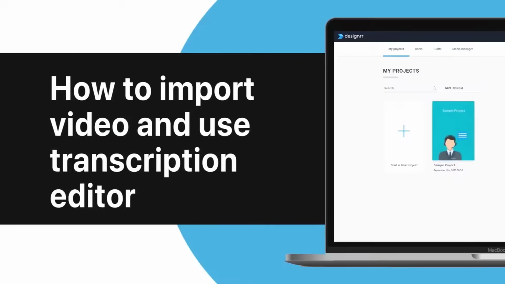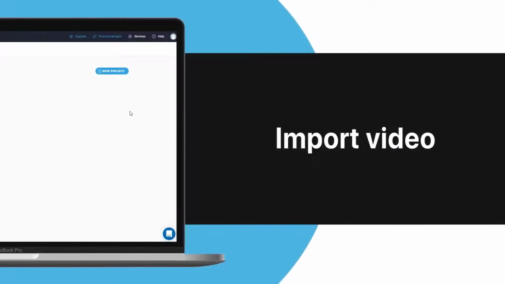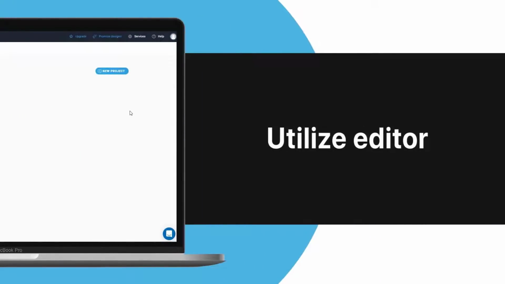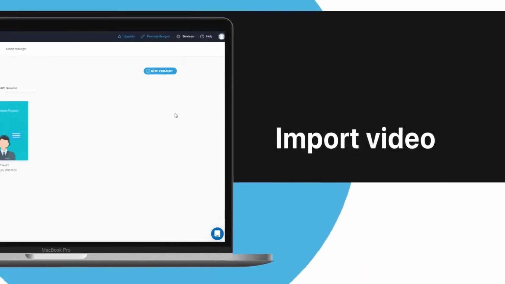How to import video and use the transcription editor. In this video, you will learn how to import video in order to create an ebook. And you'll also learn how to utilize the transcription editor. So let's start from importing the video.